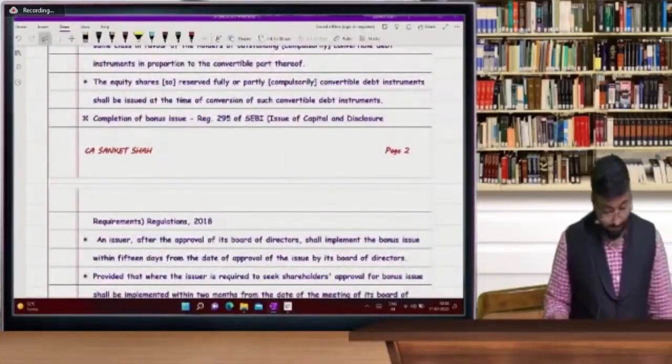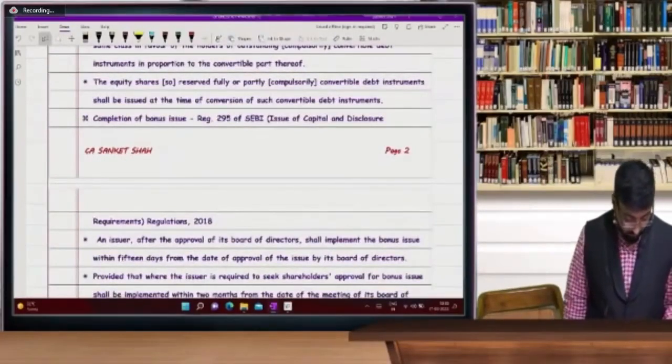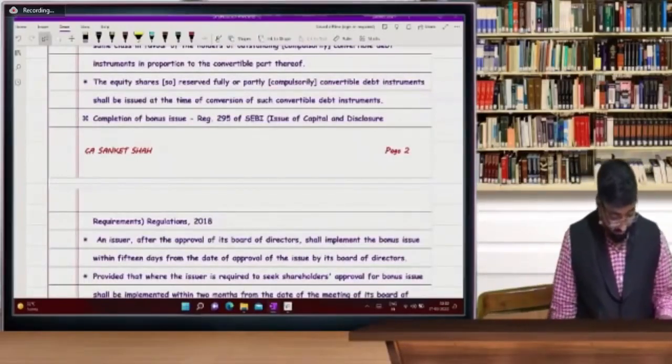Now beta, in SEBI, okay, Harshul, thank you beta.